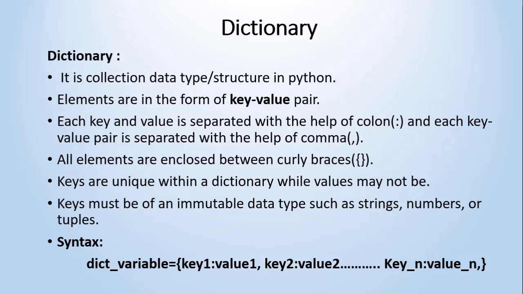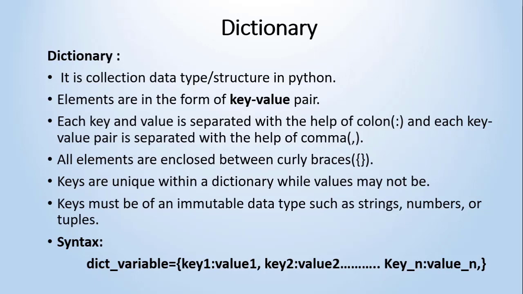Why is it called a collection? Because it is a container for storing different data type elements. Whatever elements are there in the dictionary are in the form of key value pairs. Each key and value is separated with the help of colon, and each key value pair is separated with the help of comma. All the elements are enclosed between curly braces. Like in the list we are using square braces, in the tuple we are using round braces, in dictionary we are using curly braces.